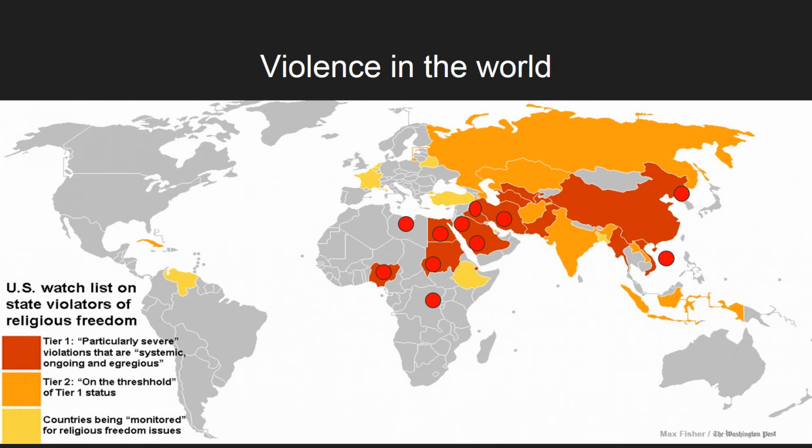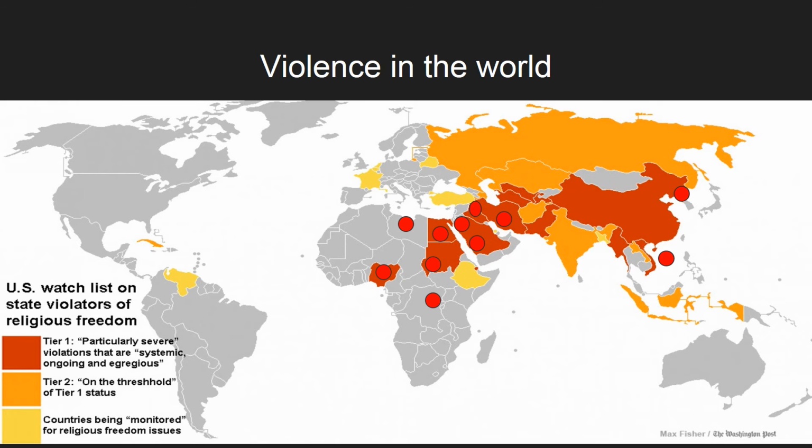So if I overlay growing sites of violence, you can see that a lot of them overlap with these religious violations. So these certain countries that are not in accordance with the Declaration of Human Rights also have high capacities for violence. Now, some of them over here, you can see, aren't particularly involved.